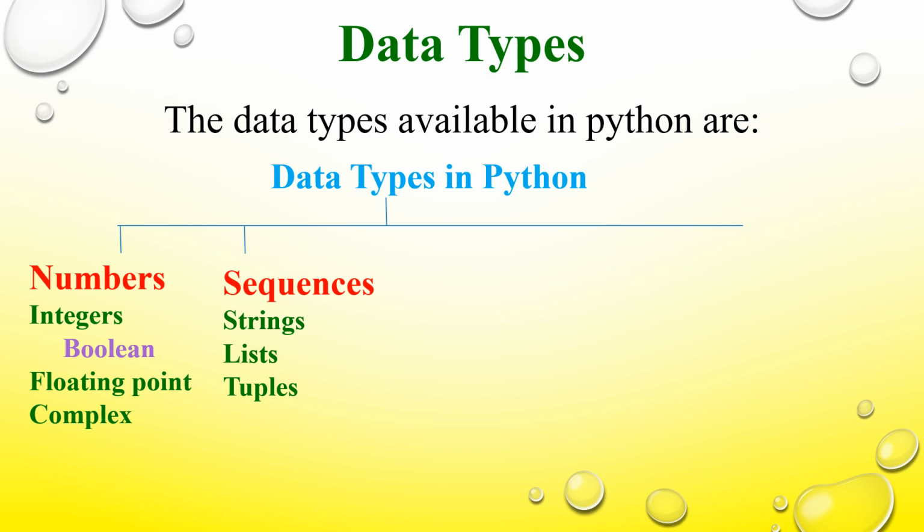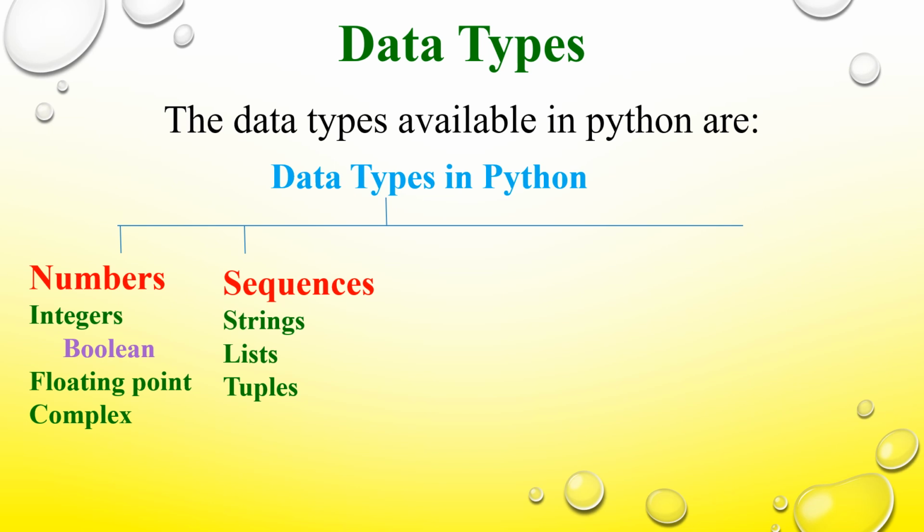In a list, the items are separated by commas and written inside square brackets, whereas in a tuple, the items are separated by commas but written inside small parentheses. And one major difference is that tuple values cannot be changed.